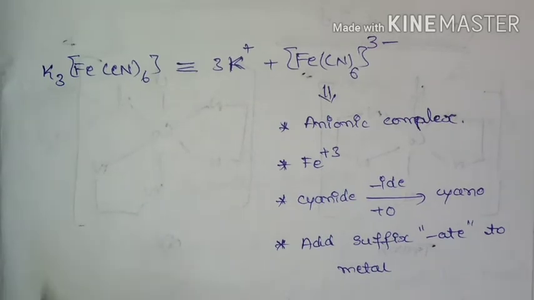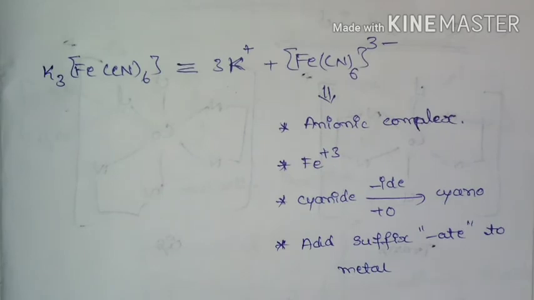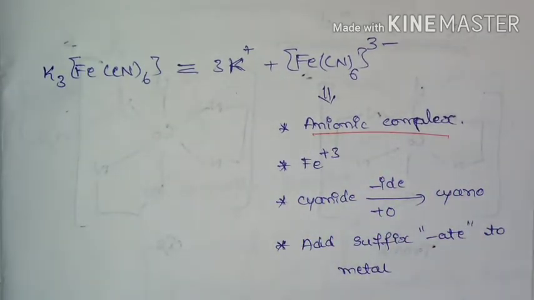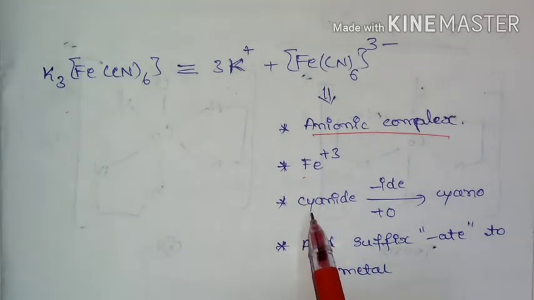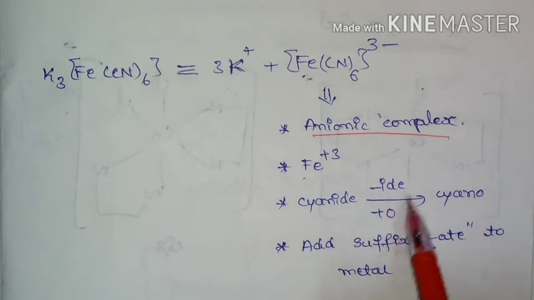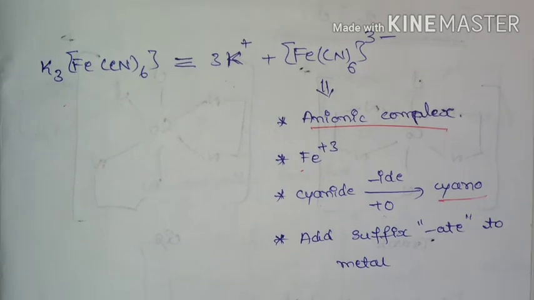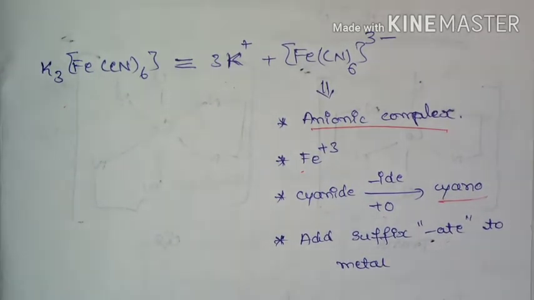So here K+ is a cation and [Fe(CN)6]3- is an anion, and this is an anionic complex. Here iron is in +3 oxidation state. Here the ligand is cyanide, so we need to replace the "ide" by "o", that is cyano. And since it is an anionic complex, the metal name should end with "ate", that is here it is ferrate.